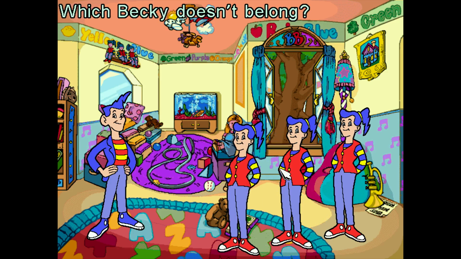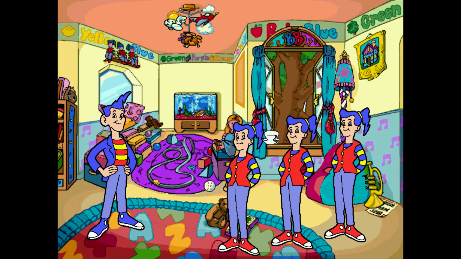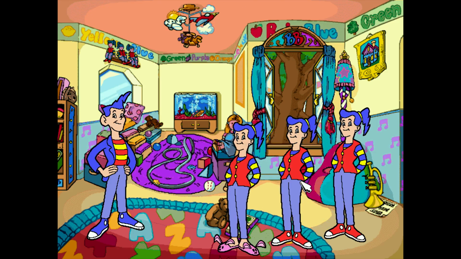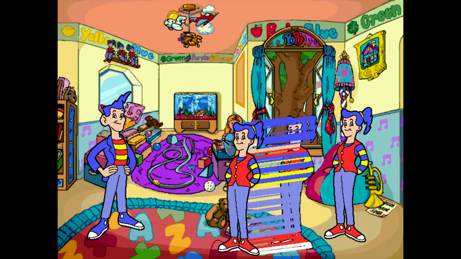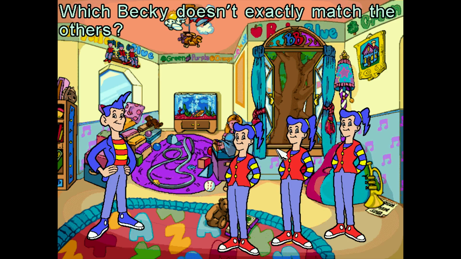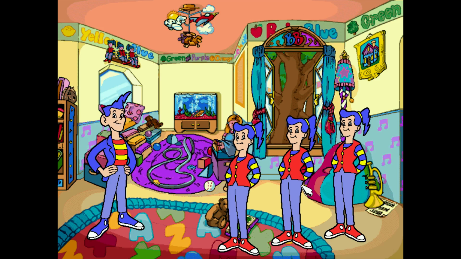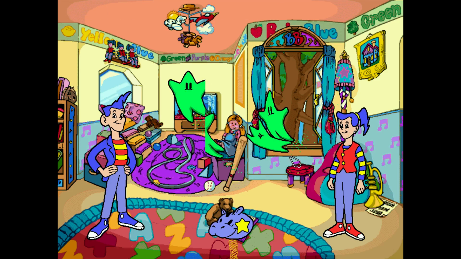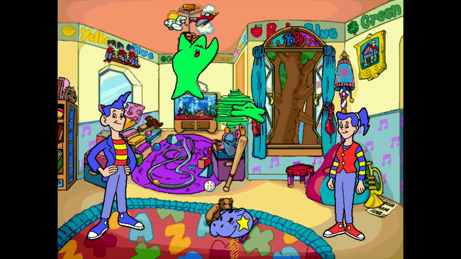Which Becky doesn't belong? And it doesn't seem like there's an exit or anything here. Not that one. Try another. That's right. Can you tell which Becky looks different? They're slightly short. This one's got different feet. Fine choice. So they've got many different versions here of things that are changed. This one's hair is different. Good eye. You'd make a great detective. And then finally you get SmartStars for that.